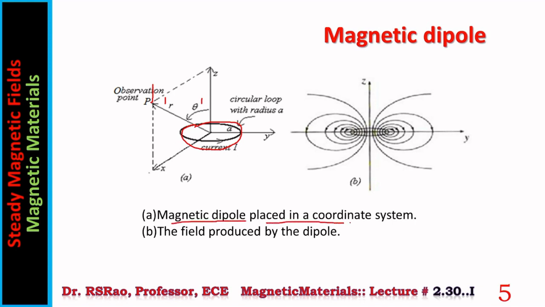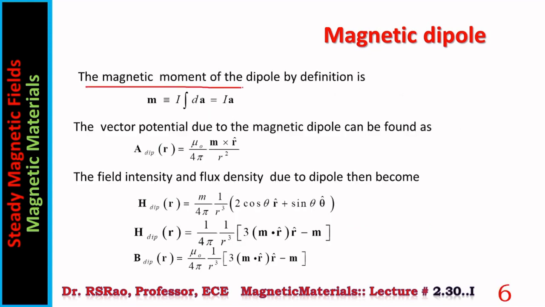Magnetic dipole placed in a coordinate system. These are the fields produced by the dipole. See, this is the current loop. This is the flux line representation of the field. The magnetic moment of the dipole by definition is, this is the definition. m is the symbol. It is a vector quantity, that's why boldface. By definition it is equal to I times the integral of dA.